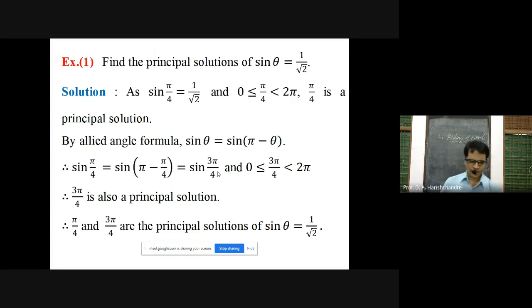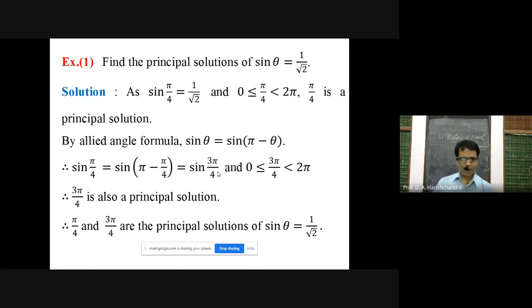Next, by allied angle formula, we know that sine of pi minus theta is sine theta. In 11th class, you have already seen a number of allied angle formulae. Among them, one of the results is that sine of pi minus theta is sine theta. So replacing theta by pi by 4, you get sine pi by 4 is equal to sine of pi minus pi by 4, which is equal to sine 3 pi by 4.